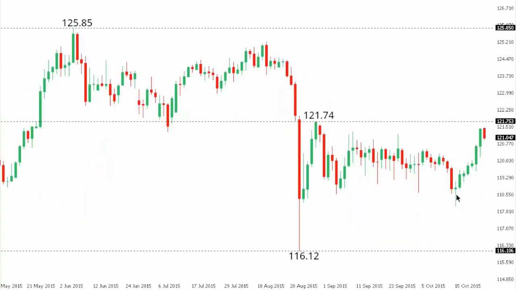Dollar yen. So although we've seen some impressive gains in dollar yen over the past several sessions back above key resistance in the 121 area, while the market holds below 121.74 on a daily close basis, the overall structure continues to favor the downside, with a lower top sought out at 121.74 following those sharp setbacks that we saw back in August. At this point, look for the market to see some renewed downside back towards and eventually below recent lows in the 118 area and towards that August base at 116.12. Again, only a close back above 121.74 would compromise the newly adopted bearish outlook for dollar yen.